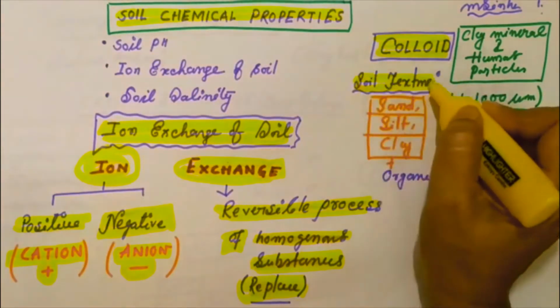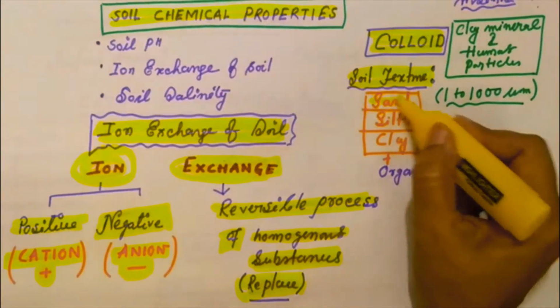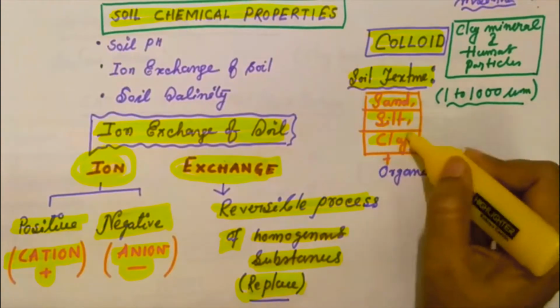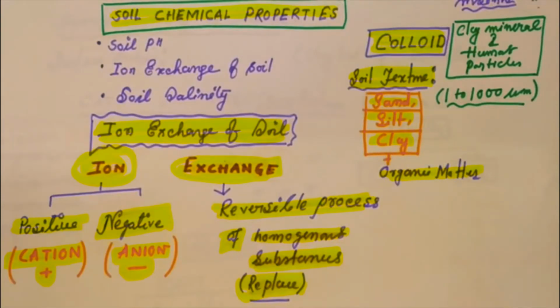Soil normally is composed of sand, silt and clay and sometimes organic matter. Some soils have more clay, others have more silt, so there may be various kinds of composition.